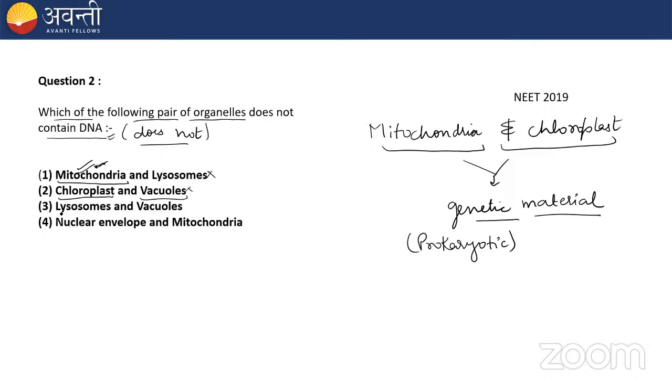Third one is lysosome and vacuole. This is the correct option, as lysosomes and vacuole do not contain DNA. Option 4 says nuclear envelope and mitochondria. Mitochondria contain DNA, and nuclear envelope means they are referring to the nucleus, which also contains DNA. So the correct option is lysosome and vacuole.